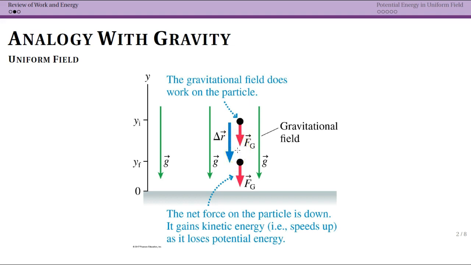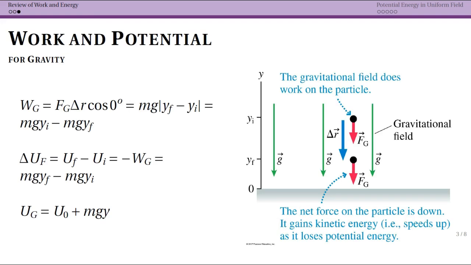So when we think about the interaction, that work due to the interaction, that would be some sort of particle with a mass moving downwards due to the force of gravity. And in that case, you actually have an angle of 0 between these two. And we can then use that work done due to this interaction between the gravitational field due to the Earth and our particle to get potential energy.